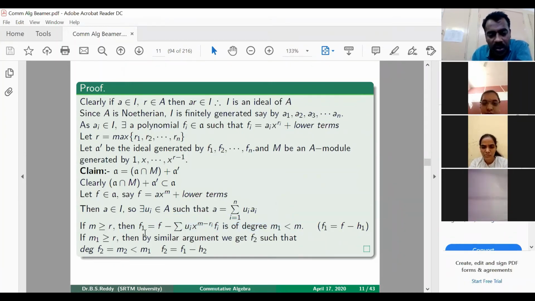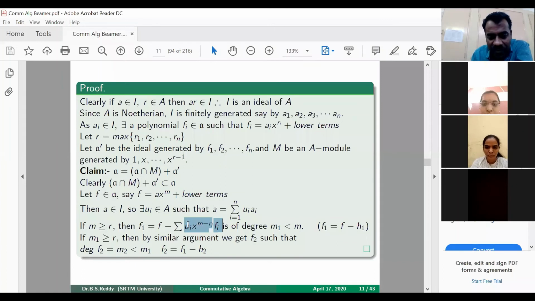So you denote this f1 as f minus h1, and you can observe that this h1 is obviously generated by these fi's. So this h1 belongs to A prime, because A prime is generated by the fi's, and your h1 is this, which is obviously generated by the fi's.